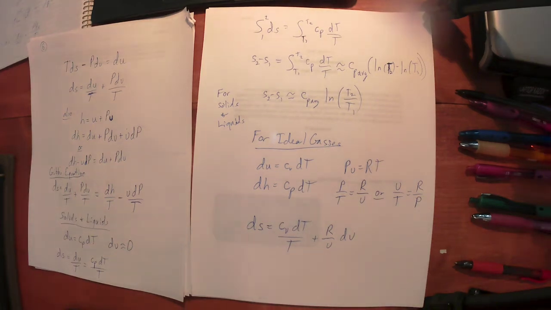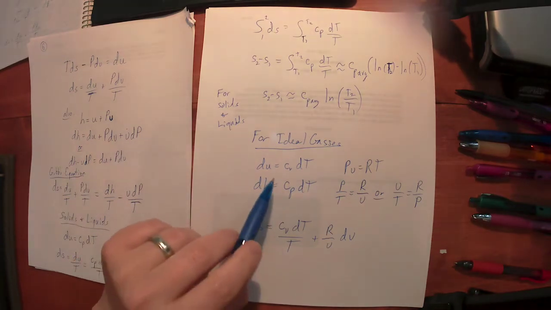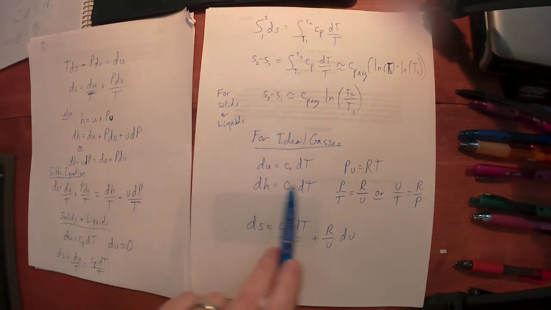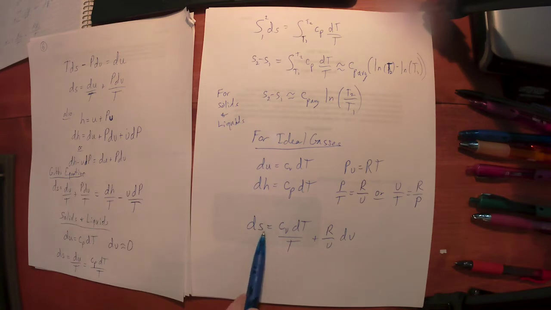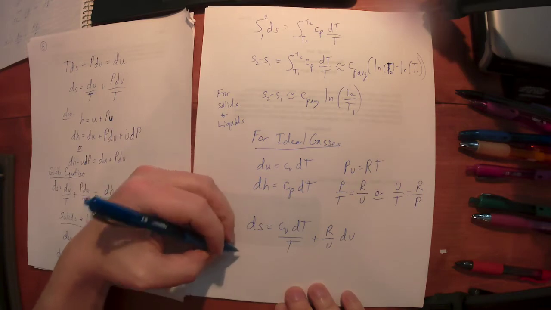See if we can finish up here. So again, plugging in Gibbs equation, these expressions, here we are. Change in entropy we can describe this way. And let's integrate both sides of this equation.